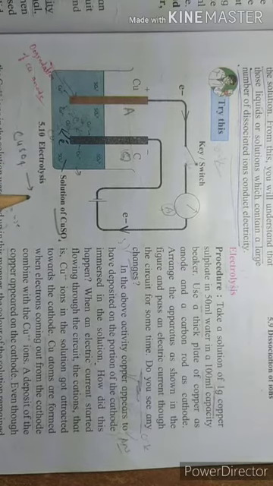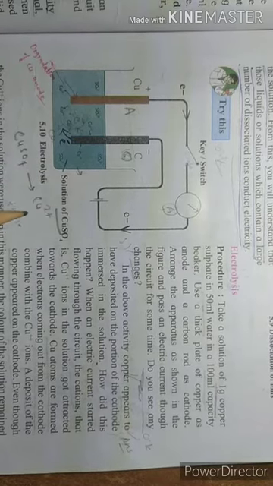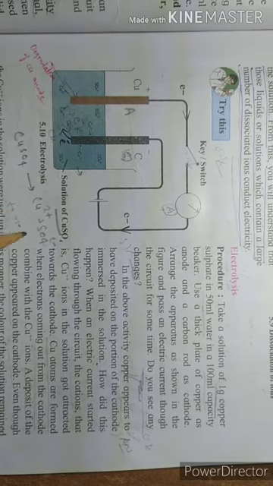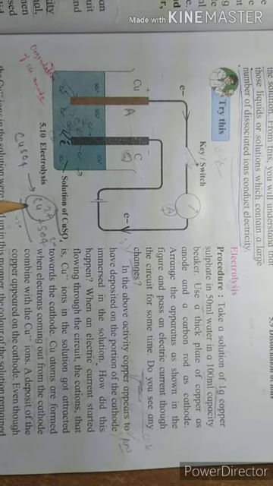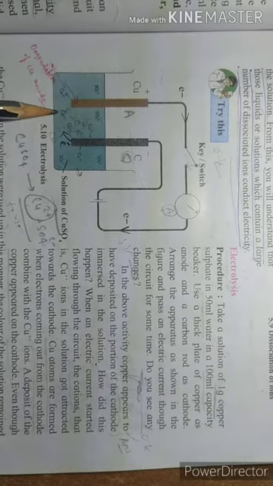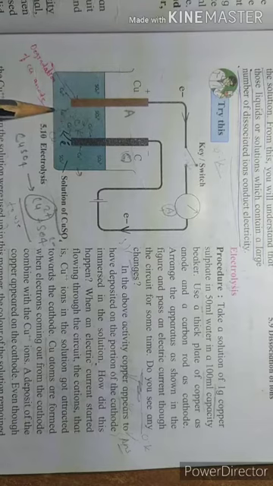Cu2+ is a cation, since there is a positive charge on the atom, right?